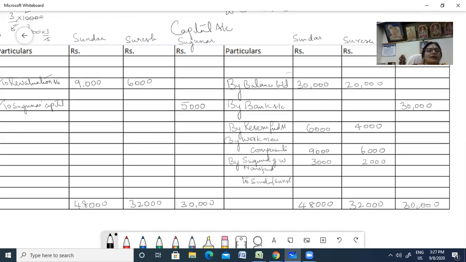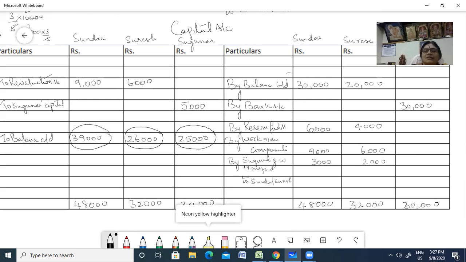Now let us find the balance. To balance, carry down. How much are you going to carry down? 30 minus 5,000. 25,000 is going to go to capital account. Right. 32,000 minus 6, so 26,000 is going to go to your Suresh capital account. 48 minus 9, 39,000 is going to go to Suresh capital.